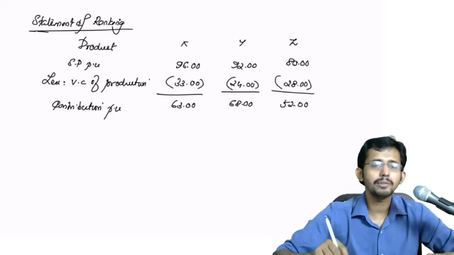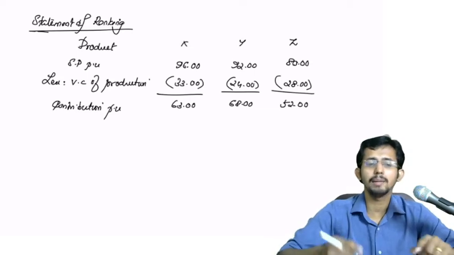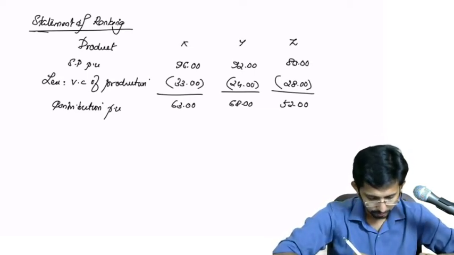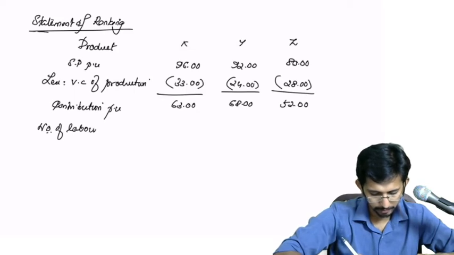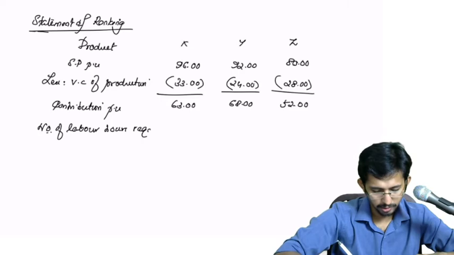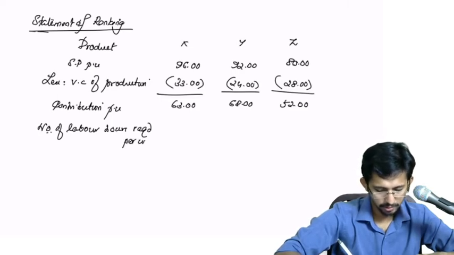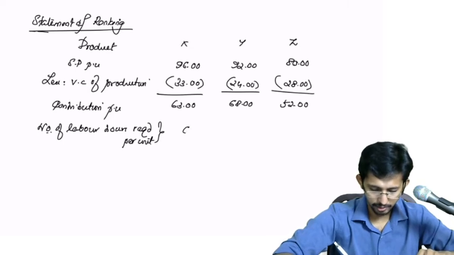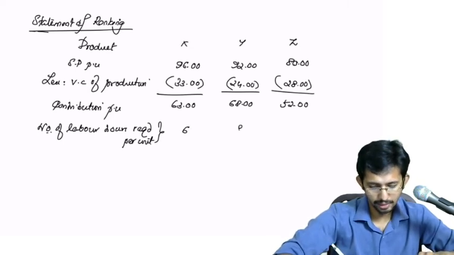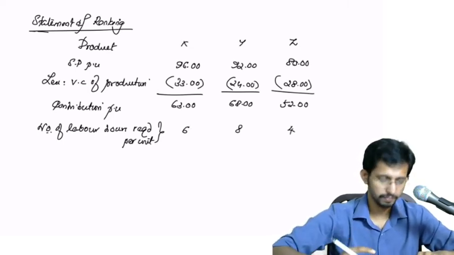And what is the limiting factor here? Labor hours. So you have to find the contribution per labor hour. The number of labor hours required per unit will be 6, then 8, then 4.